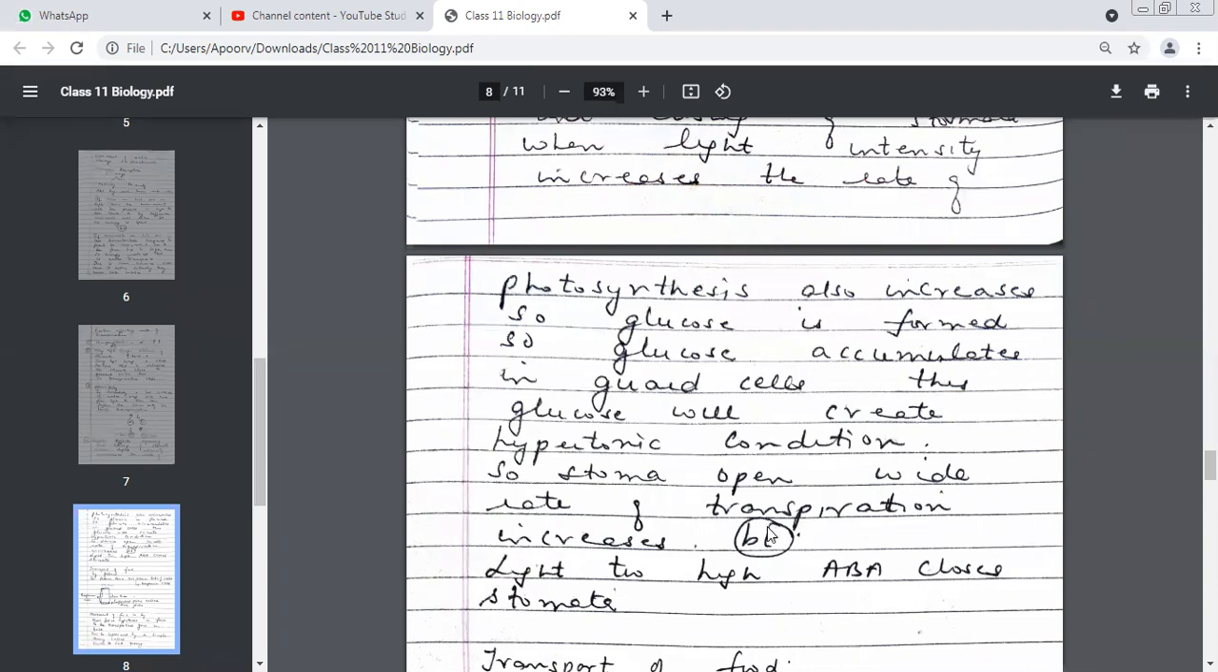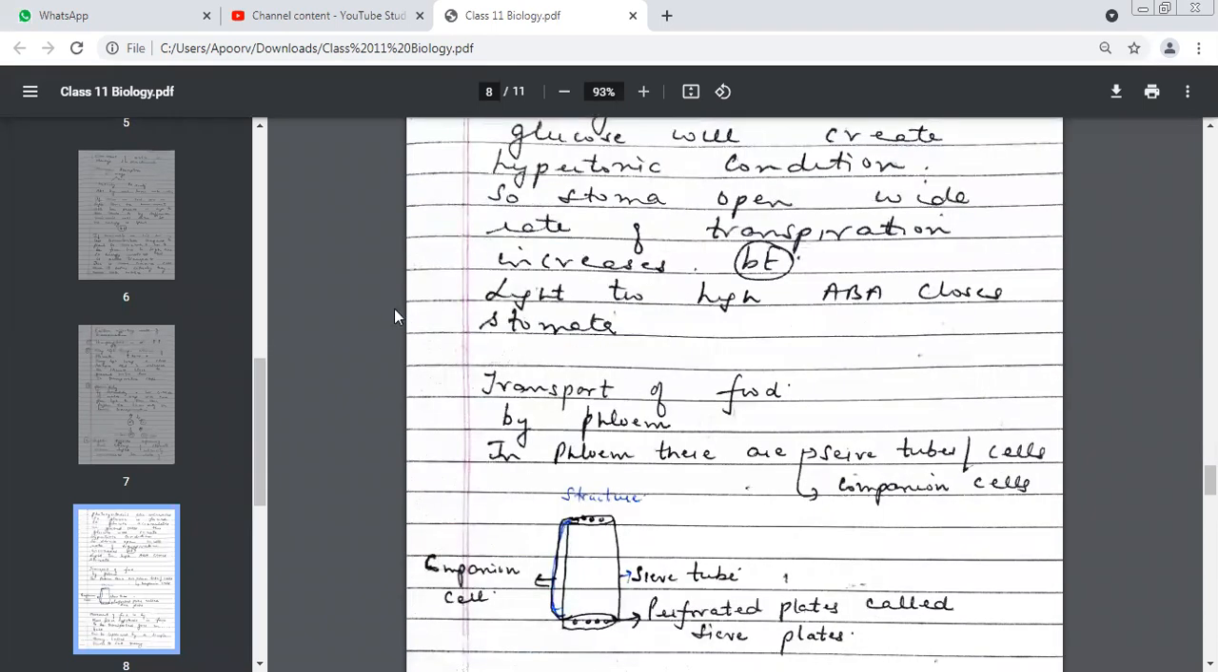But again, if light is too high, then who's going to come and close the stomata? ABA hormone. This is the stress hormone in plants, abscisic acid.